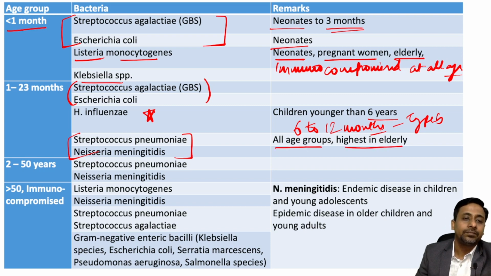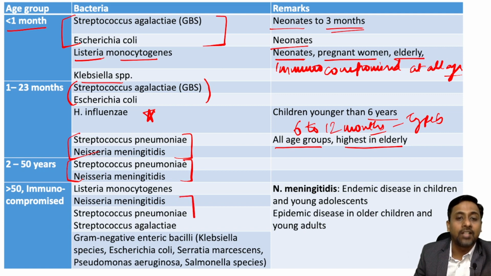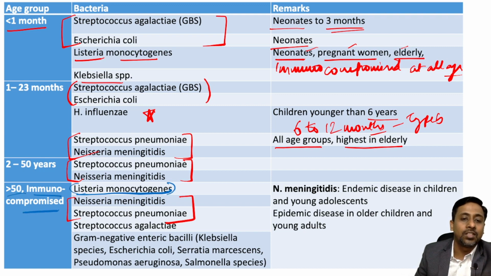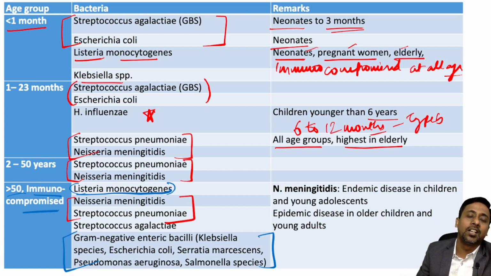Okay. Now from 2 to 50 years of age, again these two agents will remain the causative agents, that is Streptococcus pneumoniae and Neisseria meningitidis, and also for more than 50 years of age, these two agents are the causative agents. But as I told you, Listeria causes infection in neonates, pregnant women and elderly. So now Listeria monocytogenes is a causative agent in the age group more than 50 and also in immunocompromised individuals. Apart from this, gram-negative bacilli such as Klebsiella, Escherichia coli, Serratia marcescens, and Pseudomonas, Salmonella species can also cause infection in elderly and immunocompromised individuals.